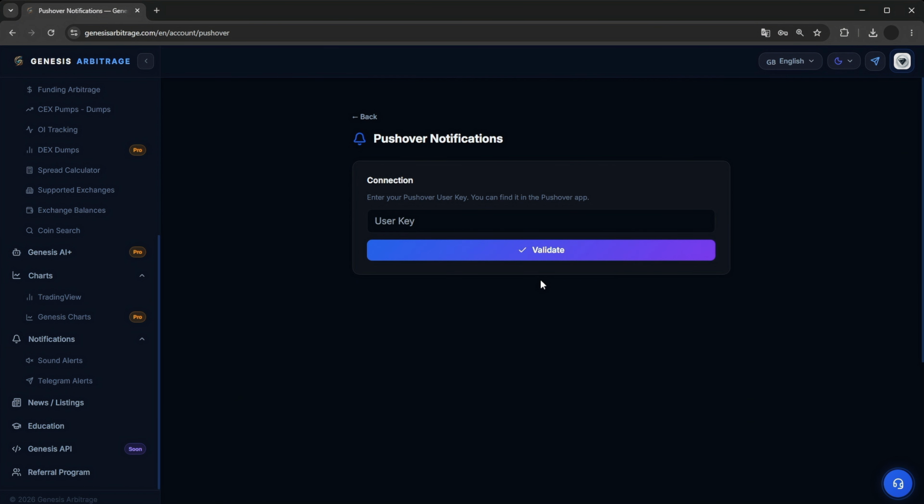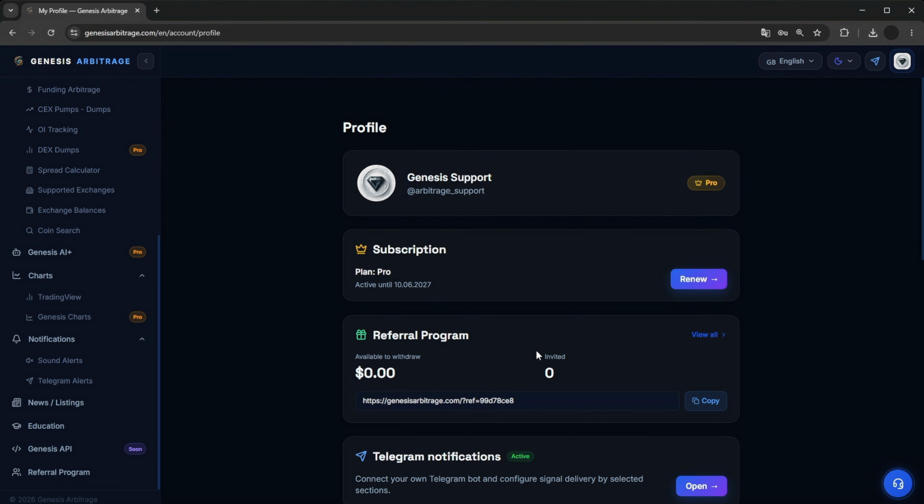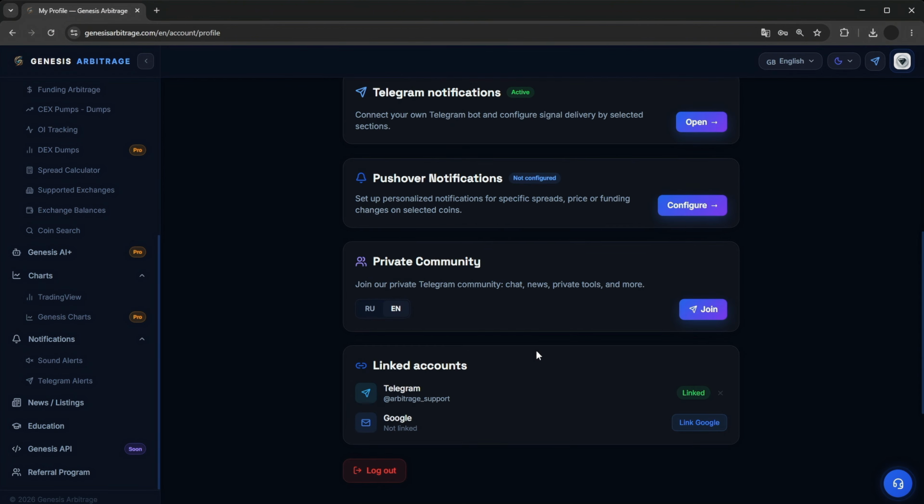Now, let's move to Pushover notifications. Here we can set up our alerts via Pushover. Pushover is an app for getting notifications on your phone, of all sorts. It can wake you up if, say, a huge market event just occurred, and so forth. All we need to do here is simply add the user key. After adding it, we will immediately unlock alerts based on the spread, the price, and the funding rates. We describe this in more detail in the guide, available via the link in the description.